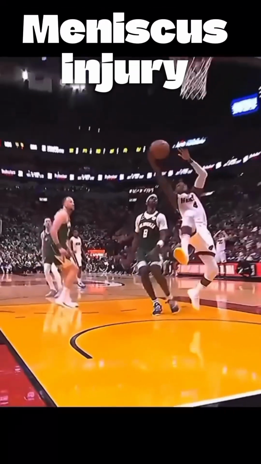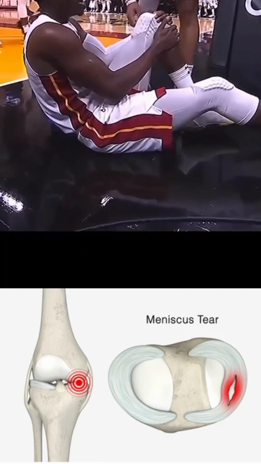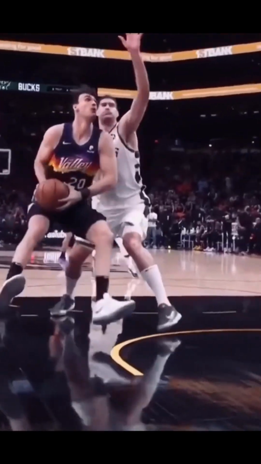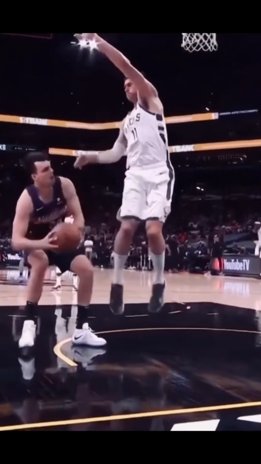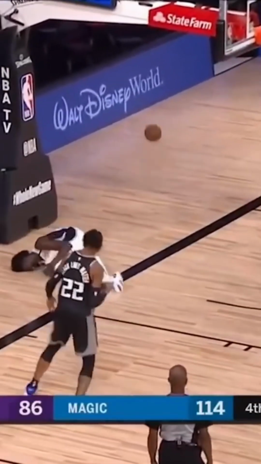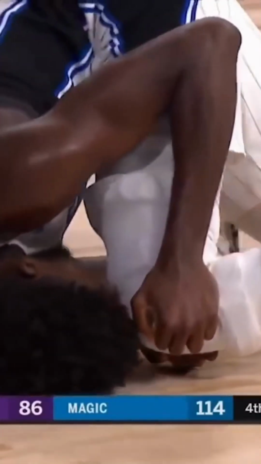Injury to the meniscus. The meniscus is a cartilage pad that acts as a cushion between the femur and the tibia in the knee. Meniscus injuries often occur when the knee is twisted or subjected to heavy pressure during sudden stops, pivots or awkward landings after a jump. These movements can cause the meniscus to tear, leading to pain, swelling and restricted movement.